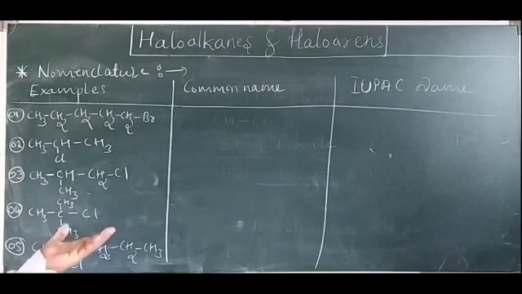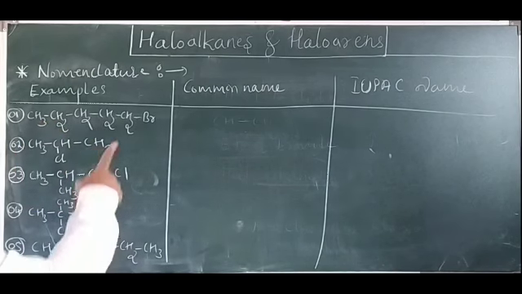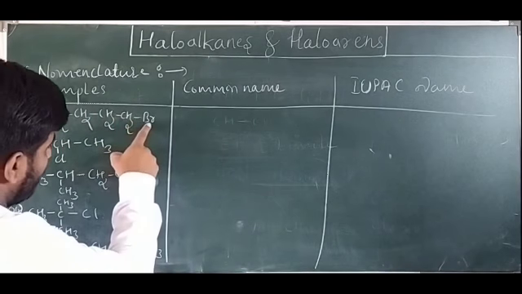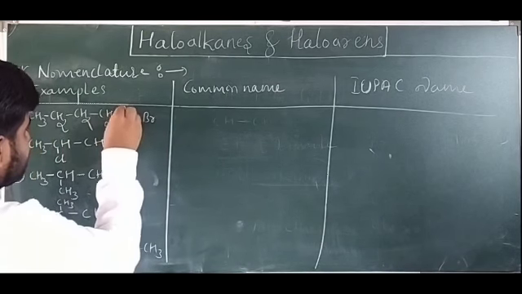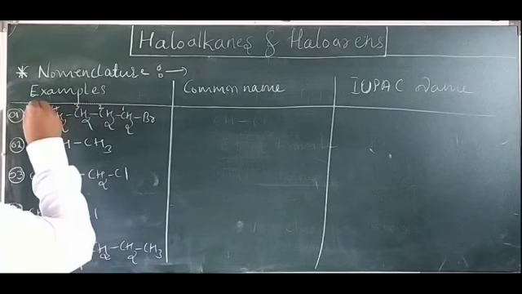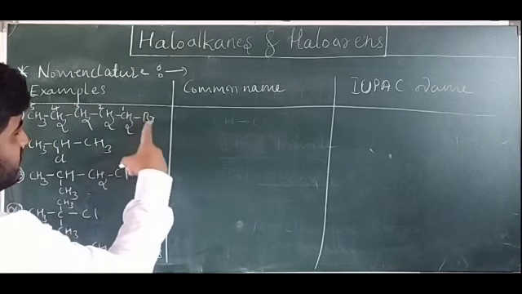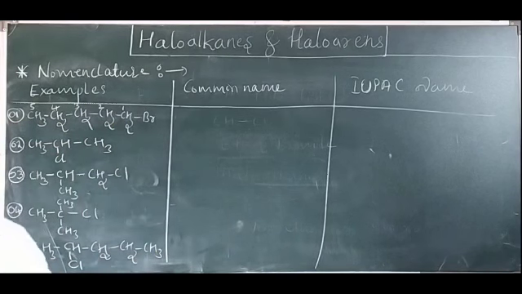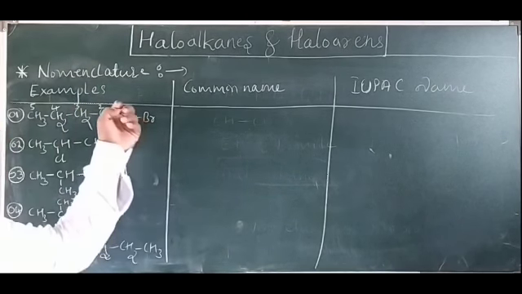These are NCERT examples. Look at here, how many carbon atoms are there? 1, 2, 3, 4, 5. Five carbon atoms, and you have to name like this, right? First carbon, second, third, fourth and fifth. So bromine, a halogen group, is attached to the first carbon atom. And how many carbon atoms are there? Five. Five means pent. So first carbon atom bromine.